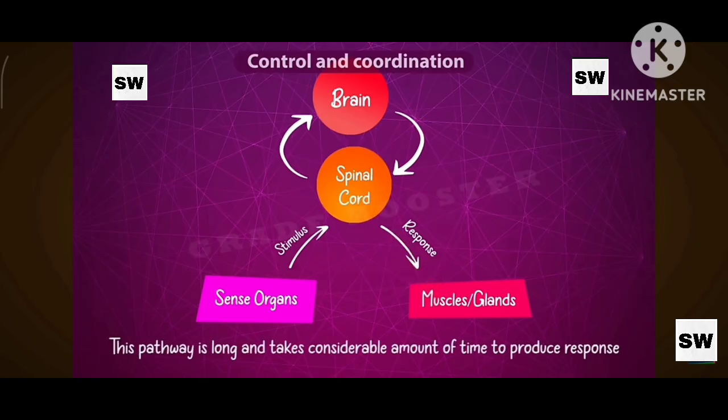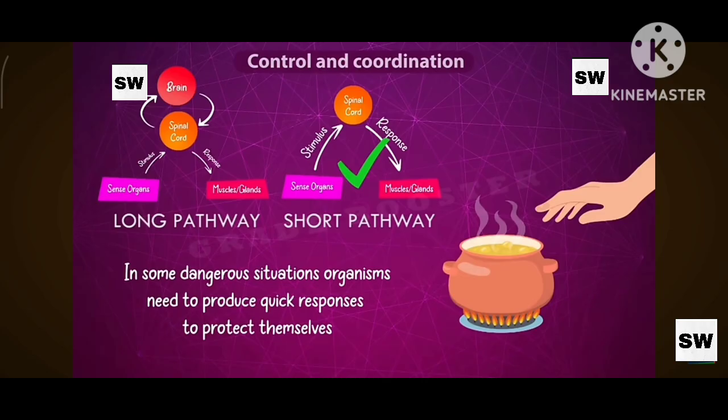This is a long pathway and it takes a considerable amount of time to produce responses because the information has to pass first to the spinal cord, then to the brain, again from the brain to the spinal cord, and from the spinal cord to the target tissues. But in some situations, organisms need to produce very quick responses to protect themselves from dangerous stimuli.